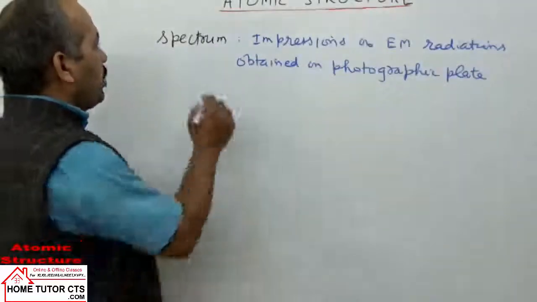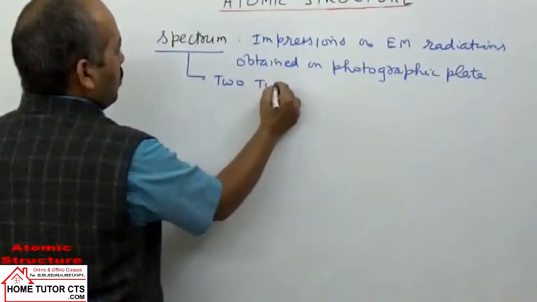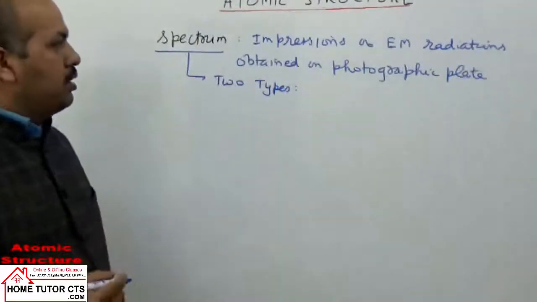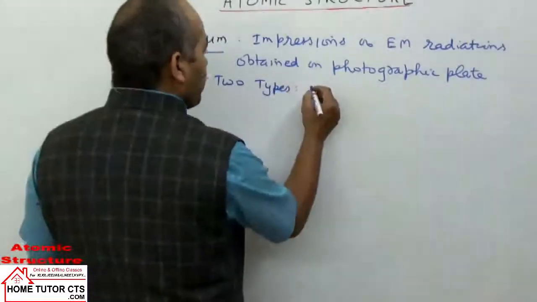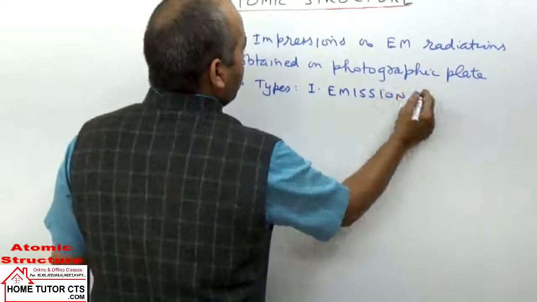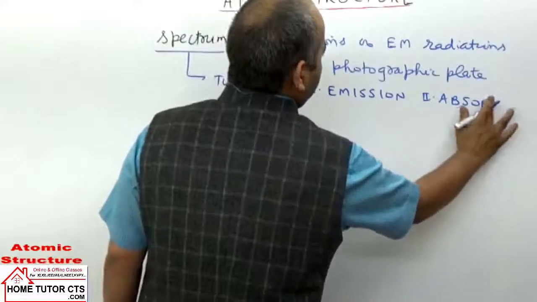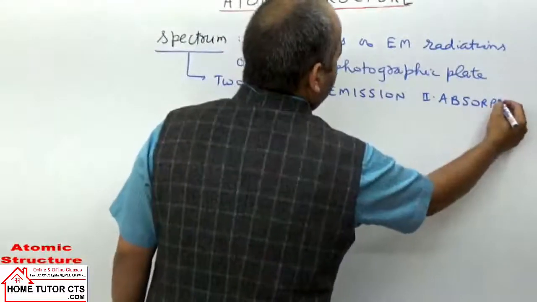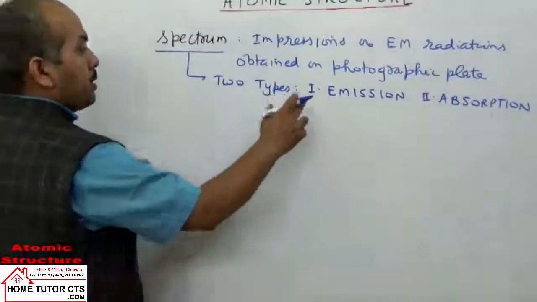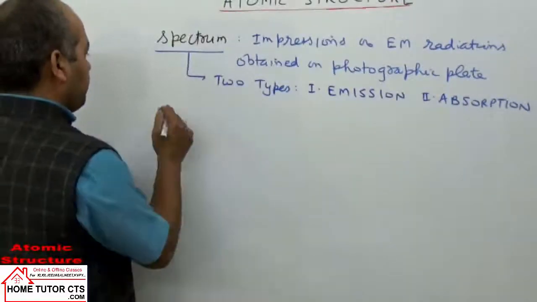Now spectrum can be taken in two categories, two types. Basically there is only energy, and energy is the radiations which we can study here. One is called emission spectrum. The second is called absorption spectrum. So first we take emission spectrum, with a brief idea of the emission spectrum.